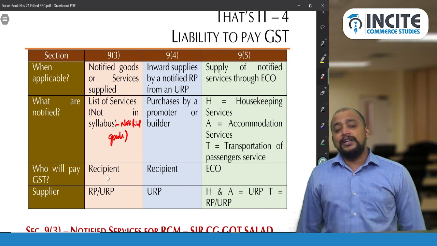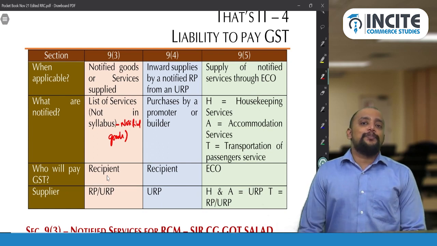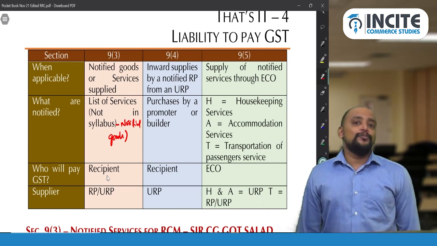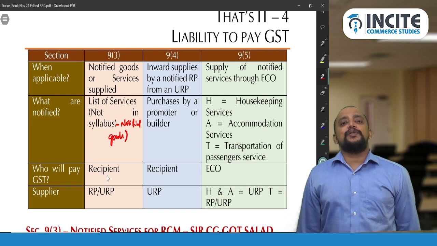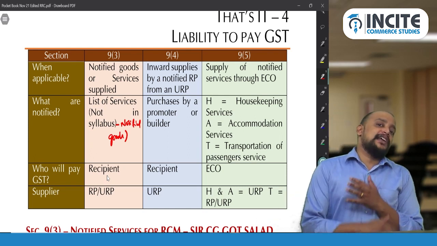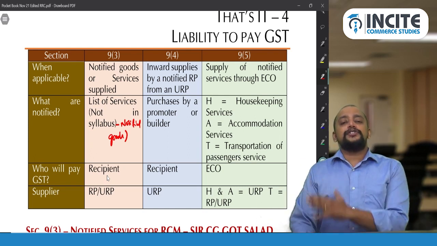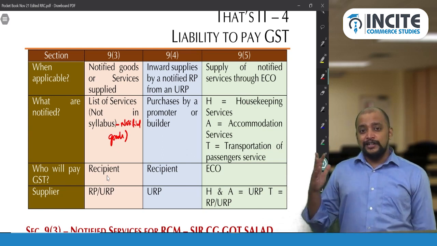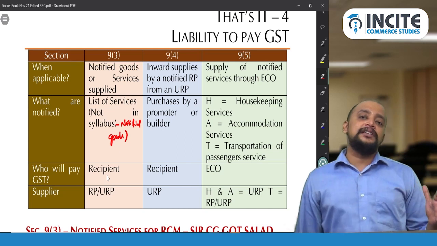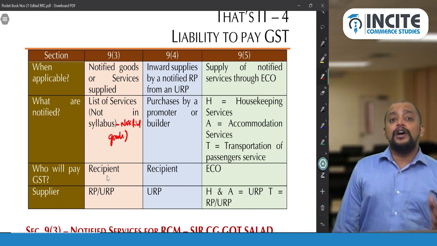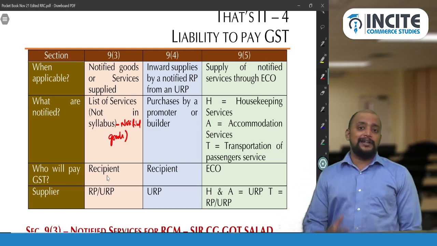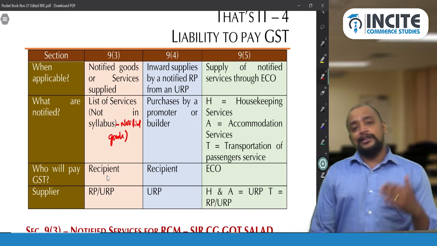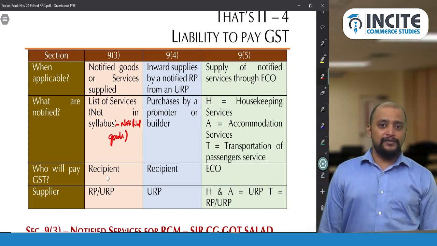And then number 3, T for transportation of passenger service. By what mode? Transportation of passengers by radio taxi, motor cab, maxi cab or motorcycle. So in case of transportation of passenger service, the liability to pay GST is on the e-commerce operator. Example, the driver is the supplier, Ola or Uber is the e-commerce operator and the passenger is the recipient. On that entire transaction, the e-commerce operator will pay GST.